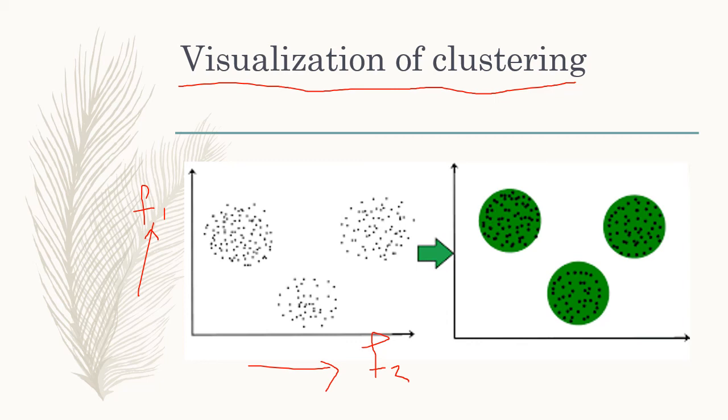We can see the unclustered data, and from here we cluster this data: these data are clustered here, these data are clustered like this, and these data are clustered like this. How are these clustered? There is a very popular algorithm, the k-means algorithm.